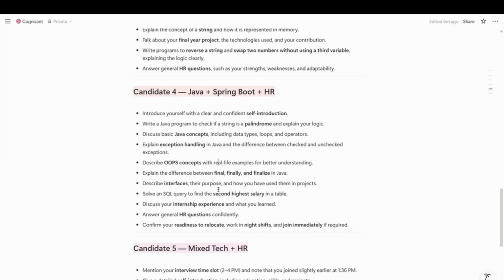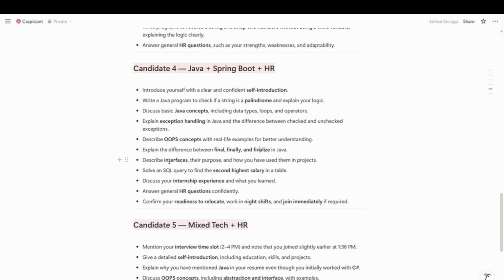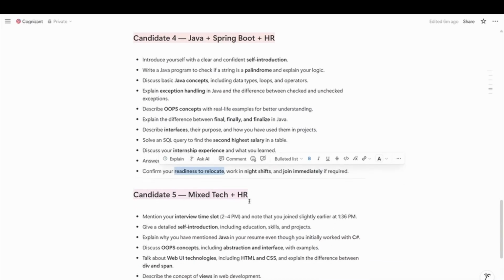The interviewer was checking his explanation skills here, and then asked about the difference between final, finally, and finalize in Java. Another question was about interface, its purpose, and how it is used in projects. He was given a SQL query where he needed to find the second highest salary in the table. After that, he was asked about his internship experience and what he learned from it, and then general HR questions like readiness to relocate, night shifts, and joining dates. So this was the fourth candidate's experience.